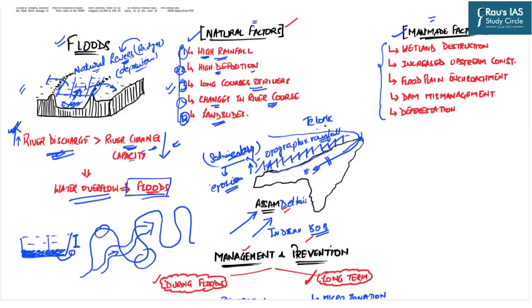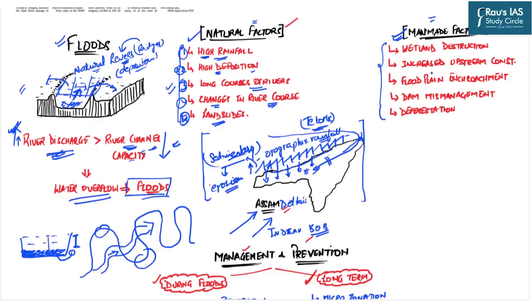Further, this region is also tectonically active, that is, frequent earthquakes further increase the intensity and frequency of the landslides in these particular regions. And whatever sediments come down, they are deposited in the floodplains of Assam, which in turn increases the floods. Now, these are the natural factors in Assam which lead to increased floods every year during the monsoonal season. Now, let us understand what are the man-made factors.